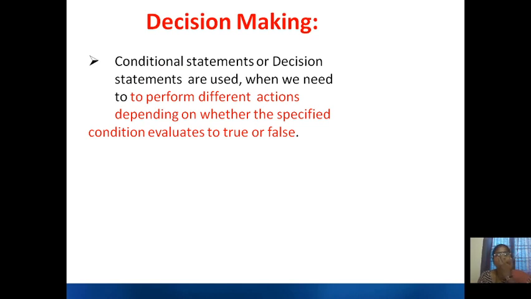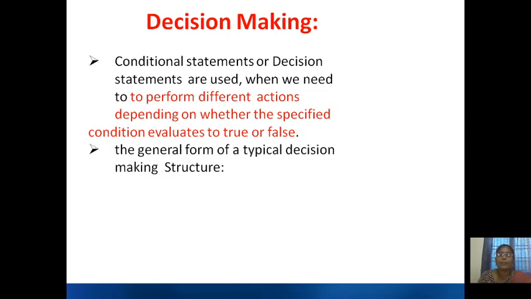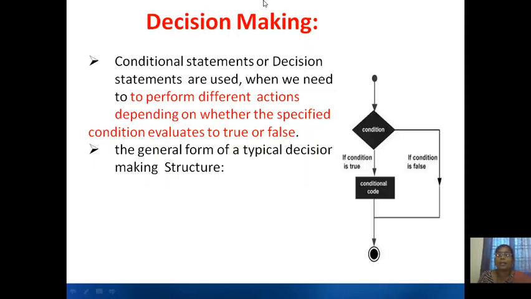So decision making, the conditional statements or decision statements, are used when we need to perform different actions depending on whether a specified condition is evaluated to true or false. In general, a typical decision making structure is like this.